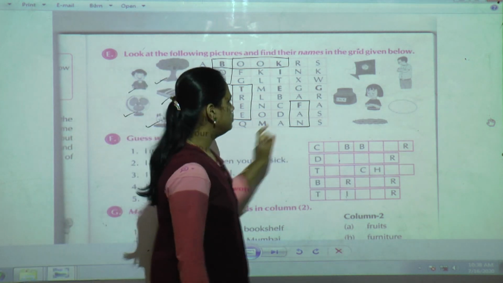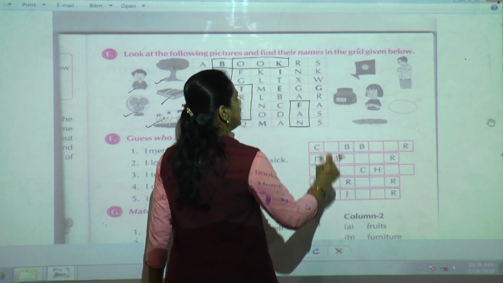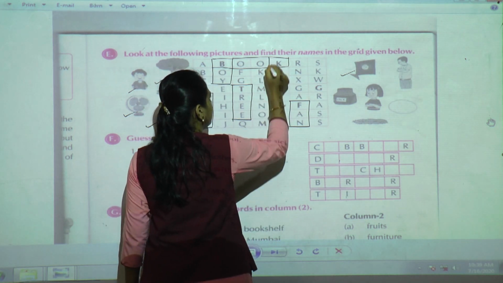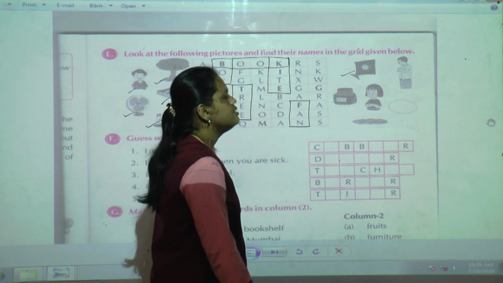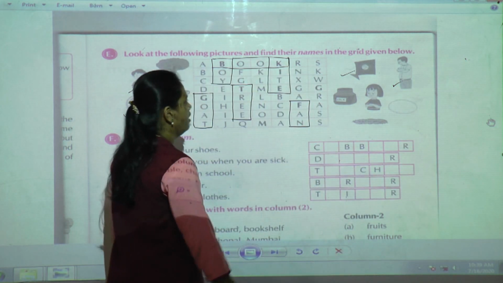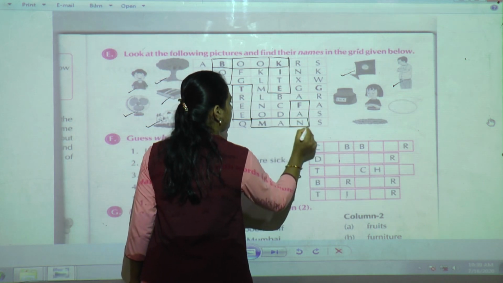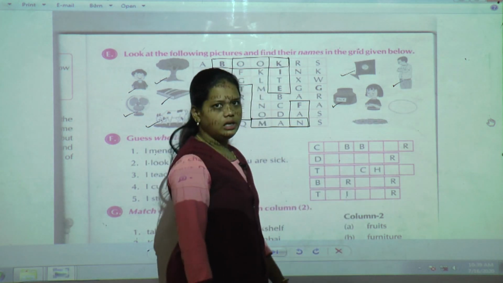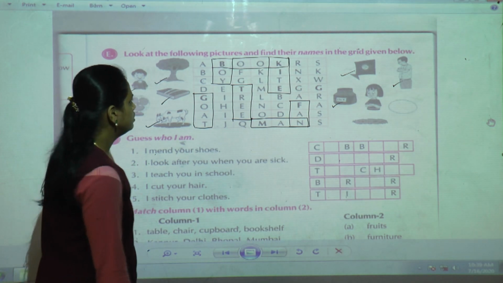Now we are going to see this picture. Now first one is here, which it has given kite. So where is that word kite? Here. You can join like this. Second one is picture man. Yes, you can see here, man. Third one is picture ink. So where is that ink word? Find out.